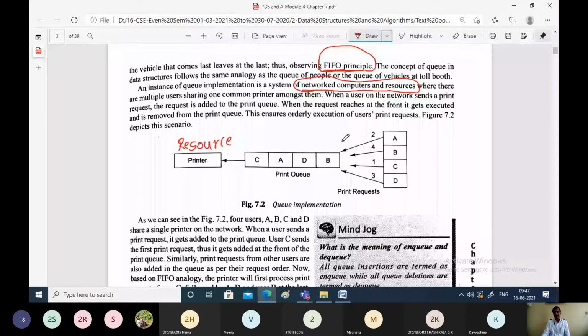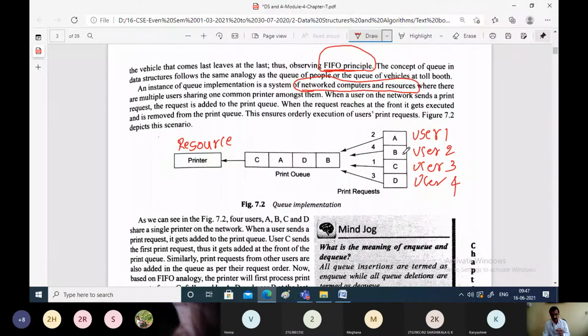So say for example, this is the common printer, which is the resource. There is one resource and these are the users. That is, user A is first user, second user, user C is third user, and user 4. They can be either users or the processes or programs being executed by the users. So assume this is one program A or process A, user A, whatever you can assume. So these four users are there, and all of them want to make use of the same resource called printer. They have their own documents and they want to get the printout of those documents from the printer.